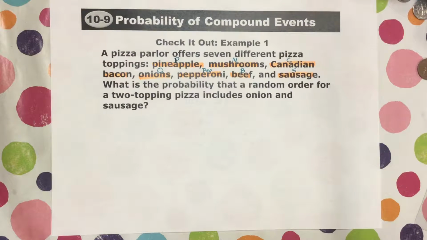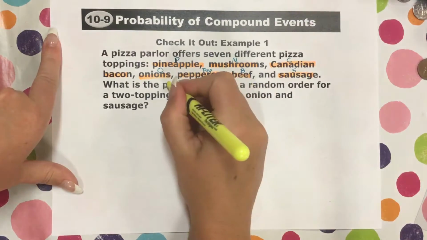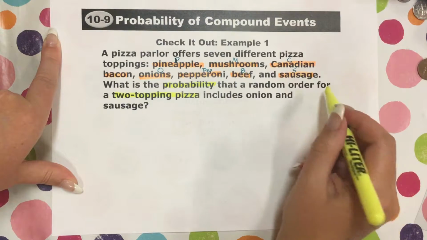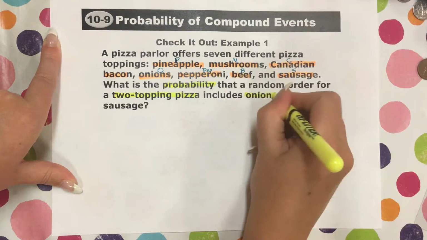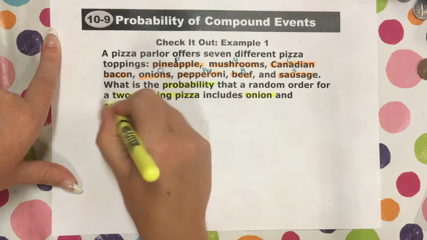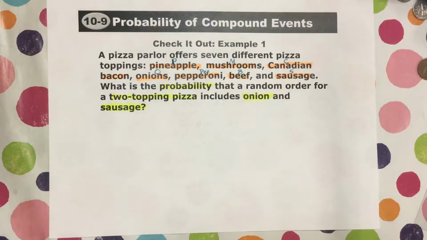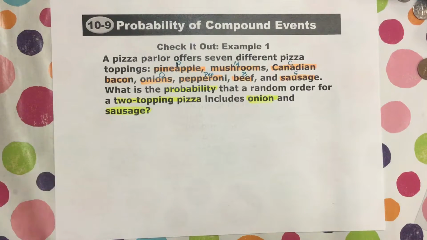So what you need to do is go ahead and make your list like we just did, and then go ahead and find the probability of a 2-topping pizza that includes onions and sausage. Okay, there you go. So go ahead and make your list on your own, and then find the probability of a 2-topping pizza that includes onions and sausage.